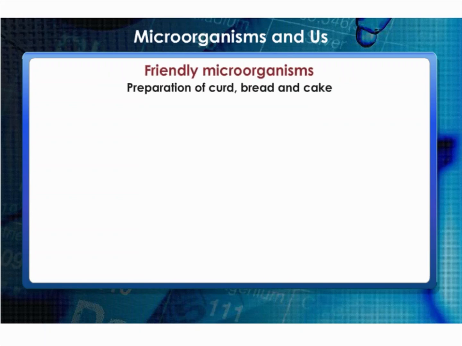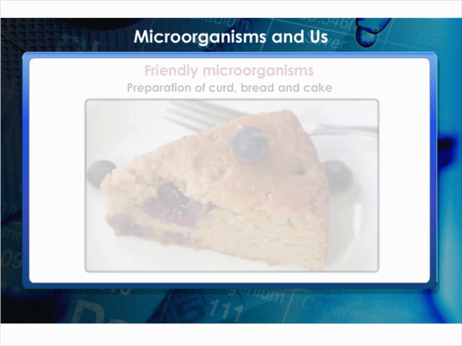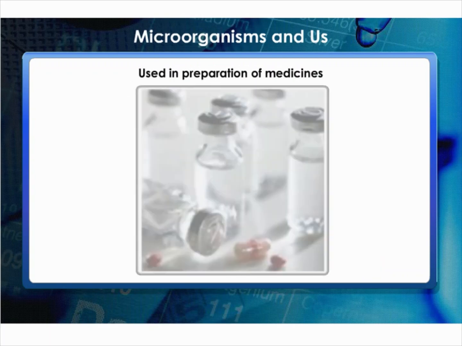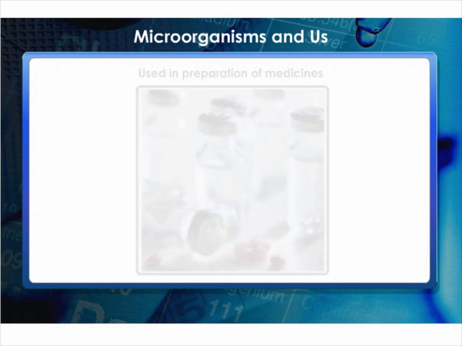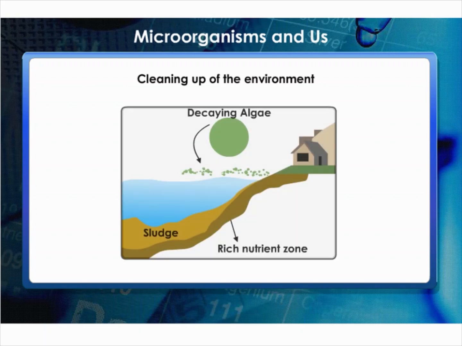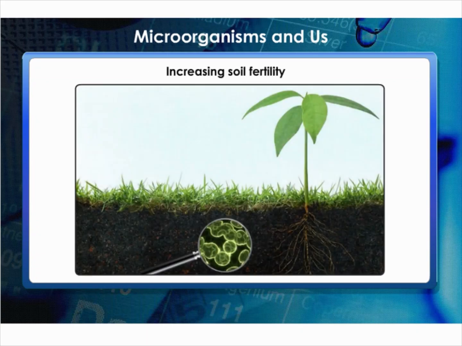Let's know about friendly microorganisms. They're used in the preparation of curd, bread, and cake. They're also used in cleaning up of the environment. For example, the organic wastes, such as vegetable peels, remains of animals, feces, etc., are broken down into harmless and usable substances by the bacteria. Recall that bacteria are also used in the preparation of medicines. In agriculture, they are used to increase the soil fertility by fixing nitrogen.